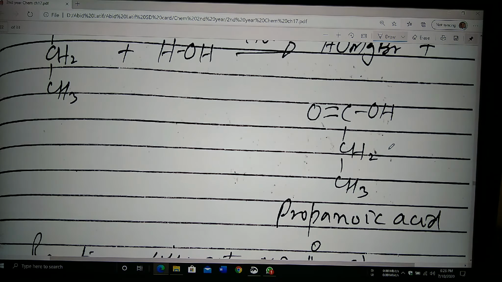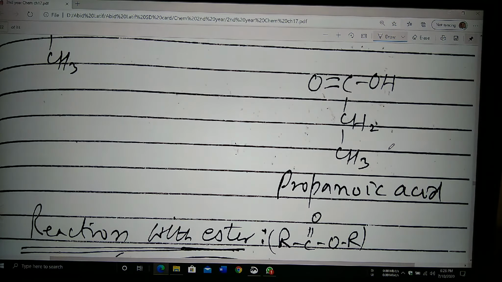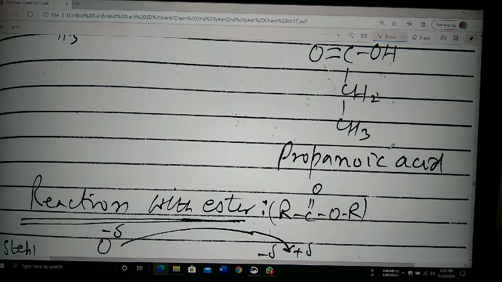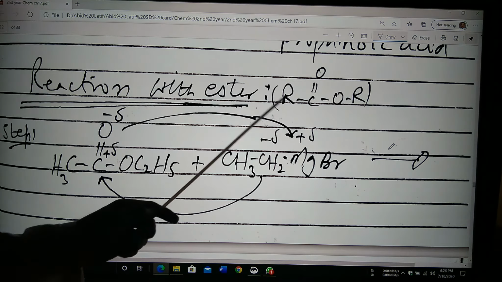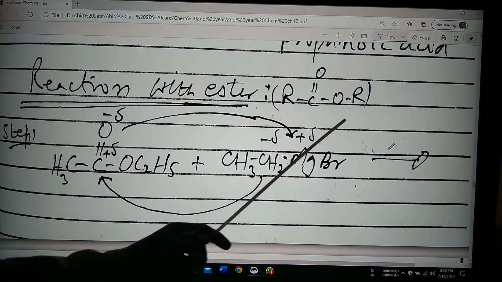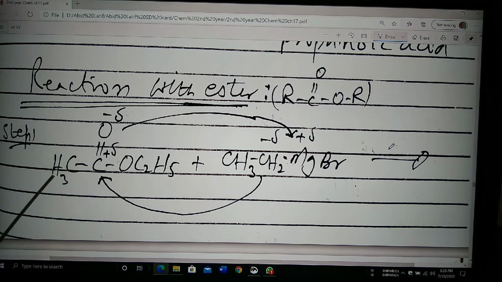So you can see basically the carbonyl containing compound always follow the acid hydrolysis. So you should keep this point in your mind. So acid hydrolysis is essential. Now, the reaction with ester, RCOOR. So in this case, for example, you know, RCOOR is called the ester.